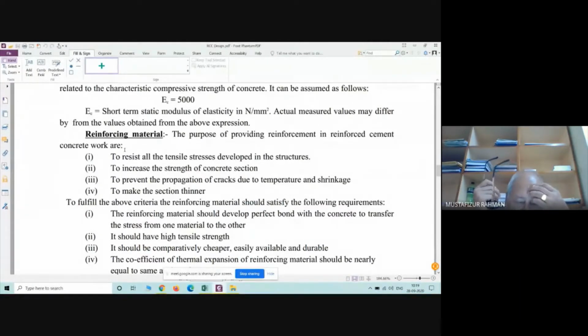The load acts on the beam, and the joint is rigid.